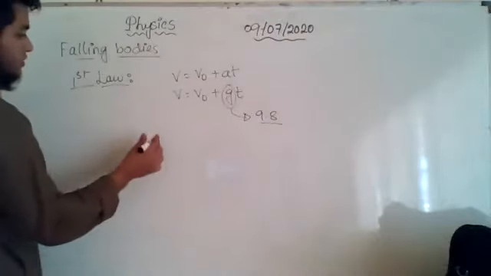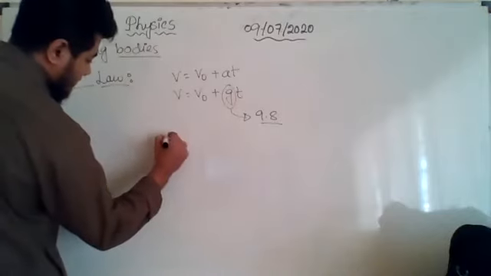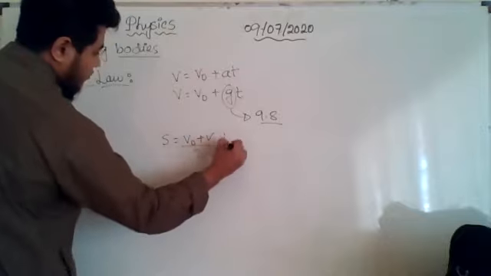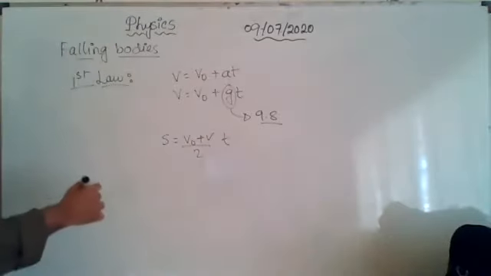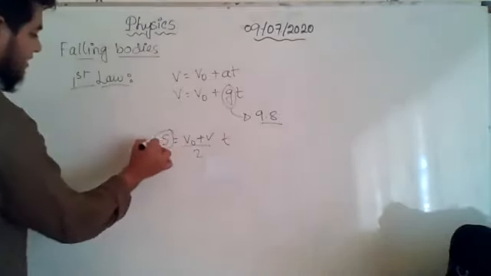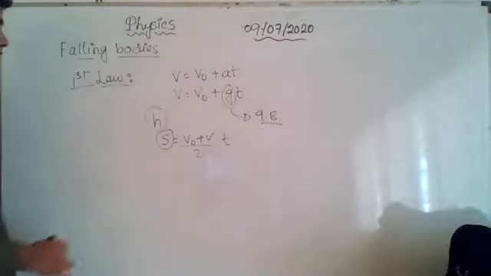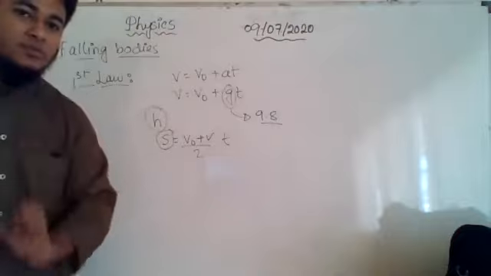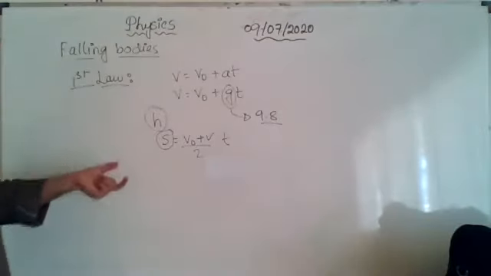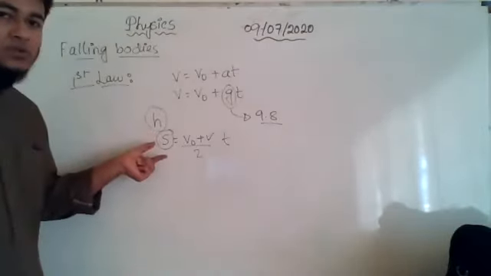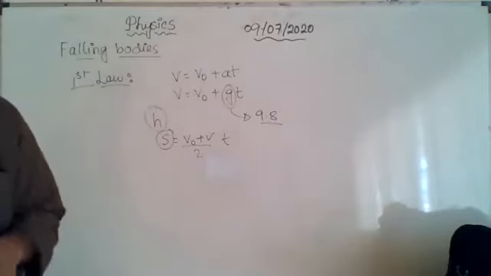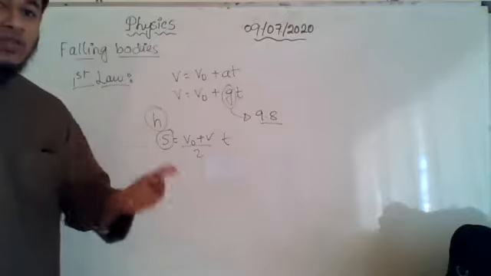So the second equation was s equal to v naught plus v divided by 2 into t. Here they replace this s by h. It represents the covered distance, not the height. Please remember. Actually, I feel safer to use this s only, because h sometimes makes you confused whether it is being used as height or the covered distance.